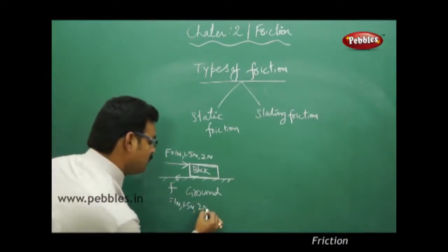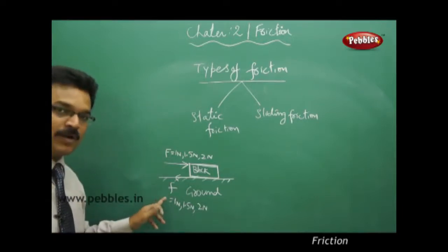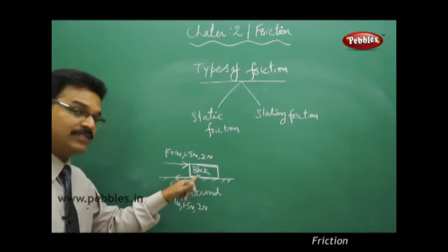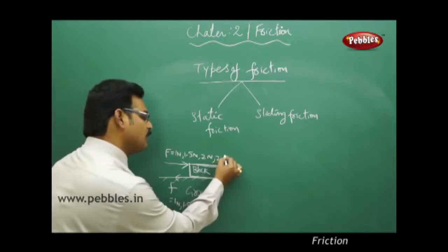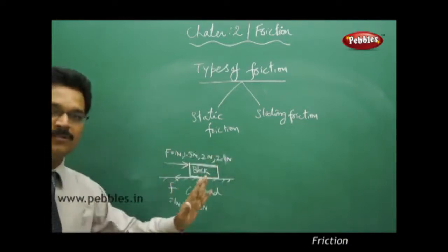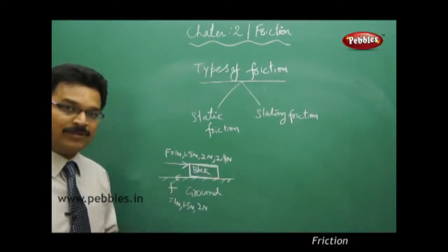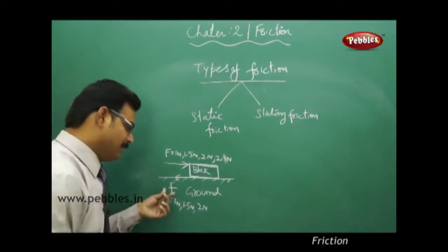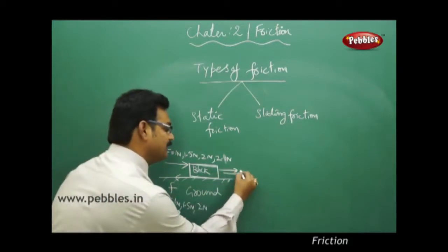So now the friction force becomes 2 Newtons. This friction force, what I am observing here, acts when the block is at rest. Now increase the force to 2.1 Newtons, just 0.1 Newton added. Then what happened? Immediately the block started moving.